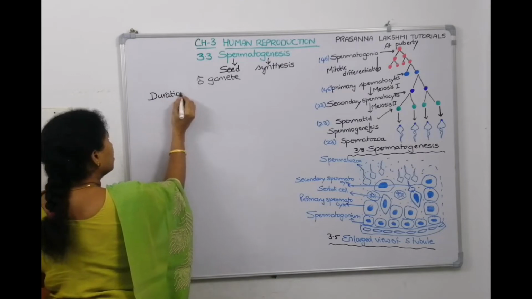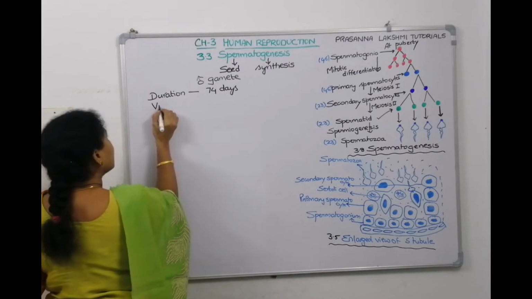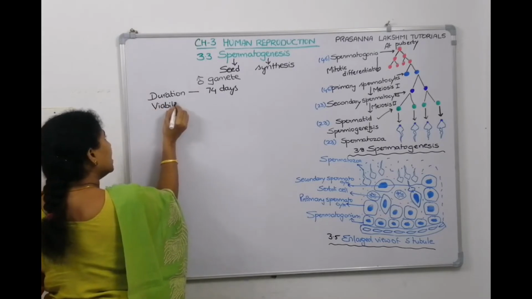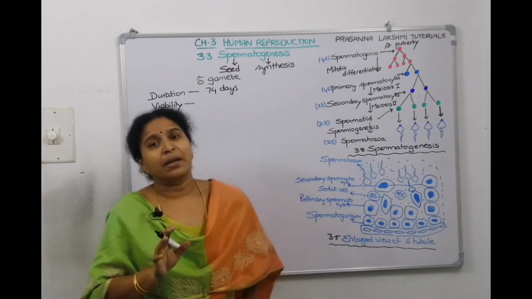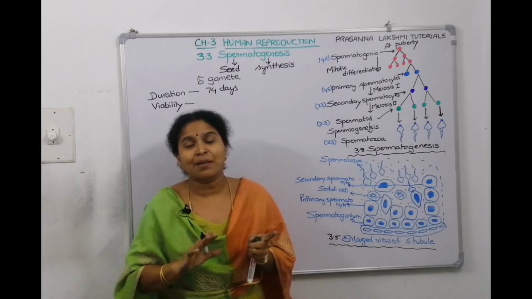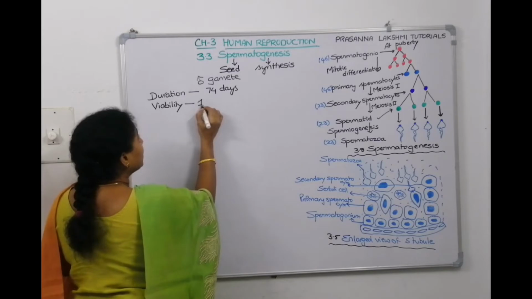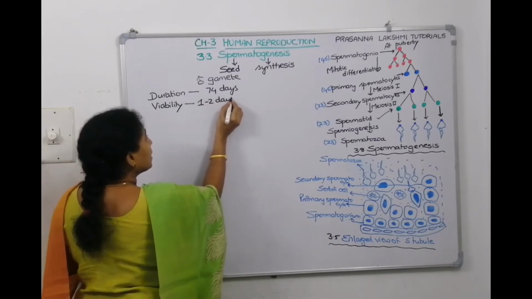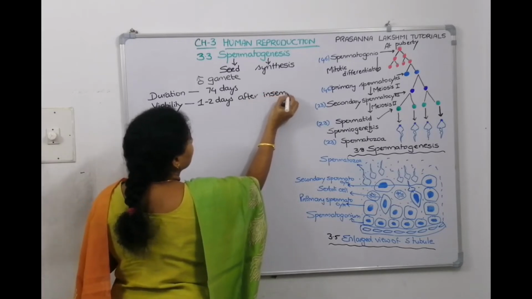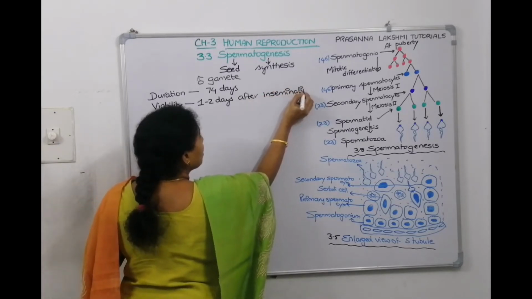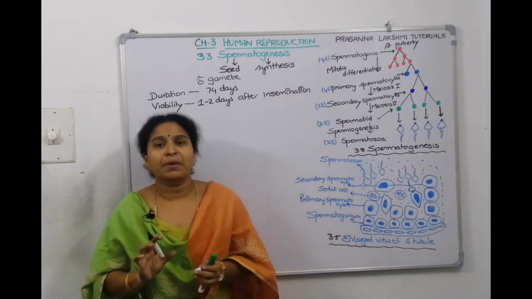The duration of spermatogenesis is 74 days. What is the viability of the sperm? Inside the male reproductive system, it is viable. But after insemination, after it comes out of the male reproductive system, only 1 to 2 days it will be viable. What is insemination? It is a process of releasing the semen into the female reproductive system during copulation, right?